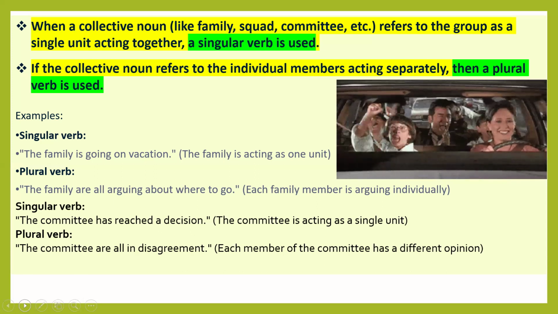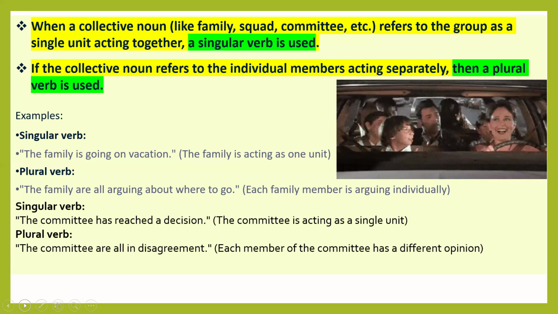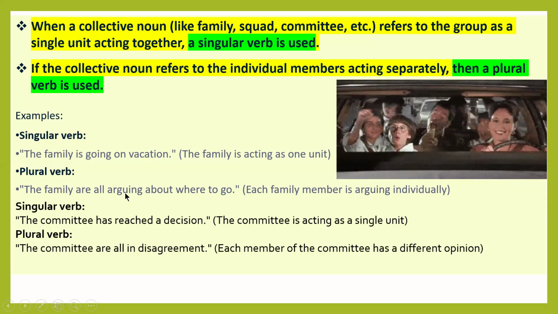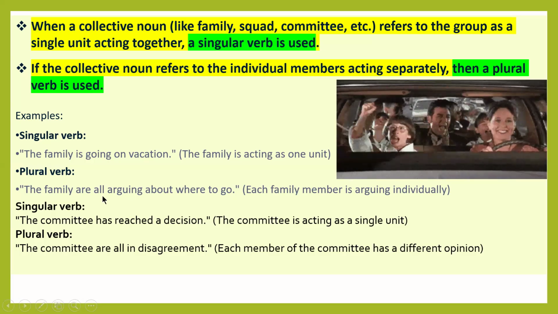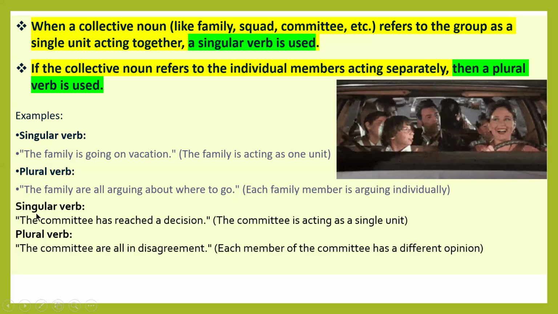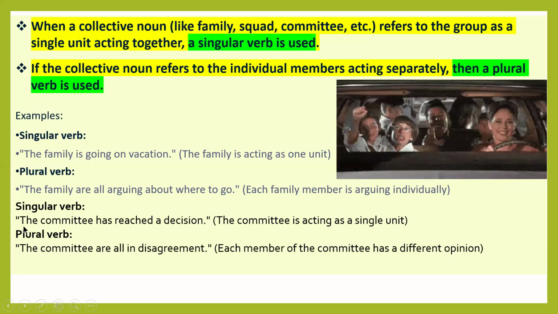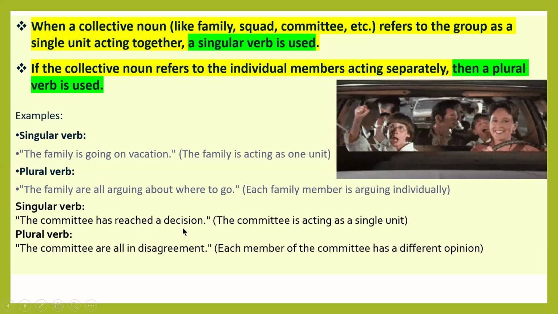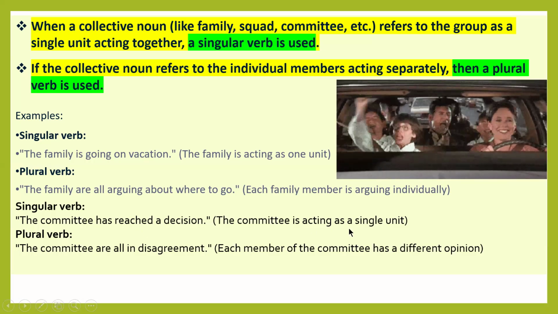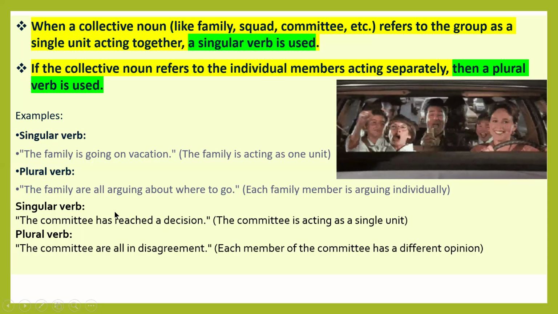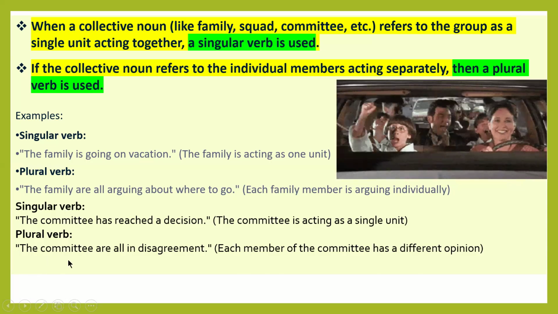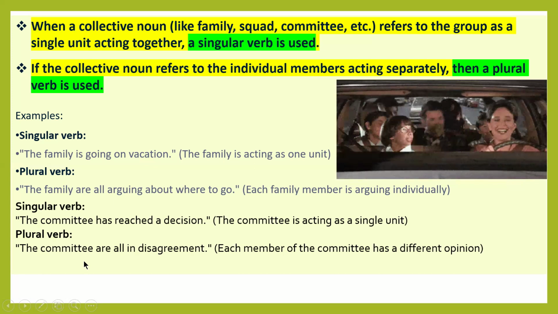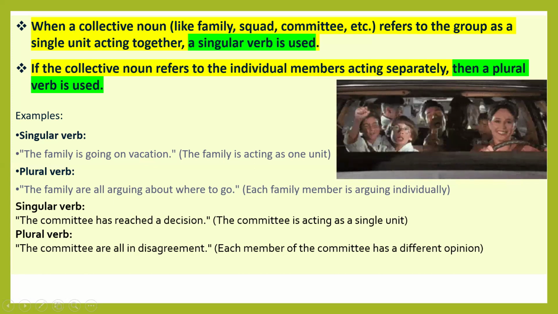Example: the family is going on vacation. The family is acting as one unit. The family are all arguing about where to go. Each family member is arguing individually. Then the next example sentence: the committee has reached a decision. The committee is acting as a single unit, so singular verb has. The committee are all in disagreement. It means each member of the committee has a different opinion, so we have to use a plural verb.